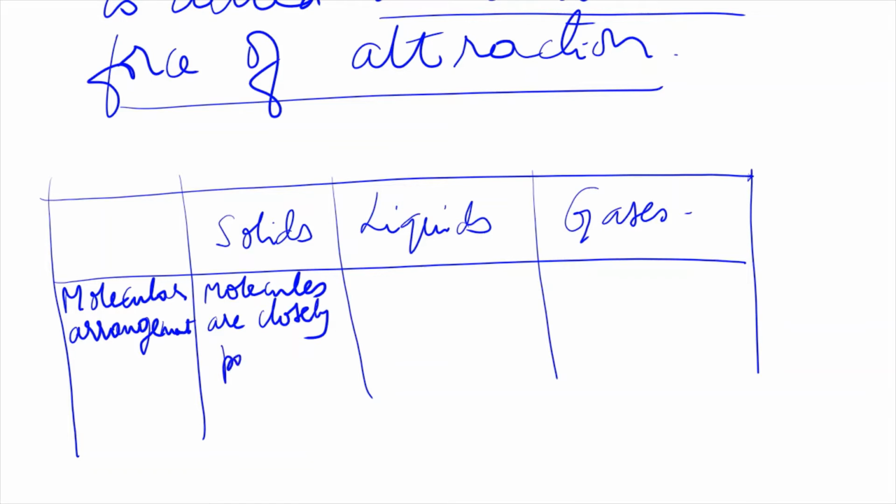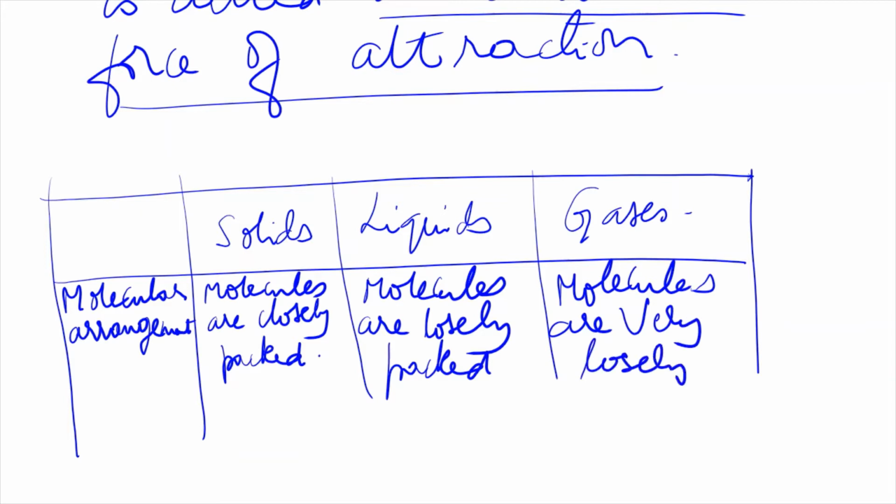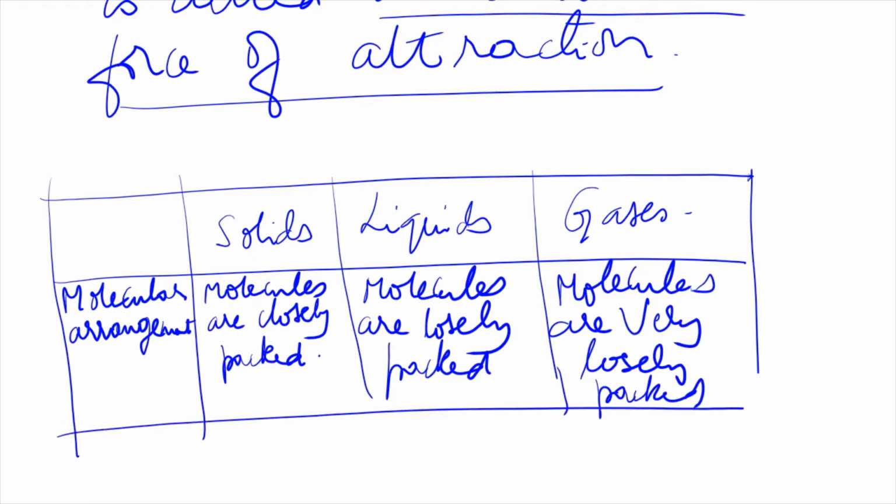You all know the diagram also, isn't it? Then in liquids the molecules are moderately, loosely packed. Molecules are loosely packed in liquids. And in gases, molecules are very loosely packed. That's why they can spread like anything. Is this the first point? Then the next point is